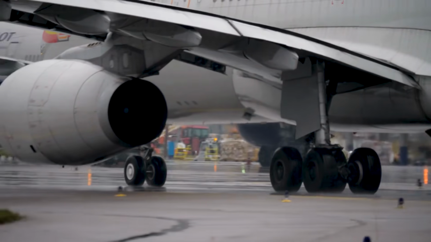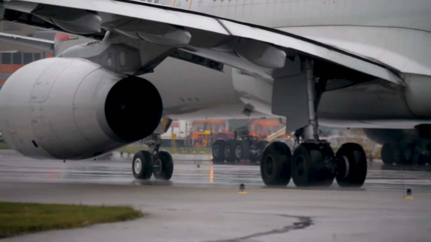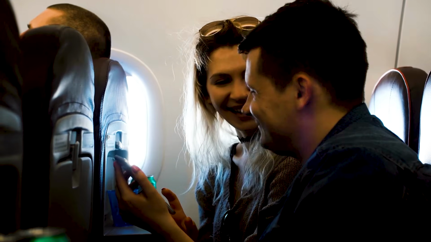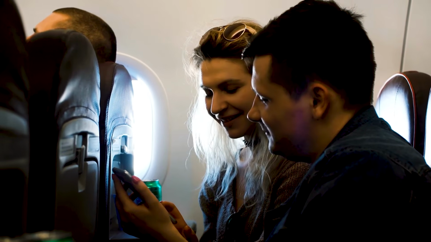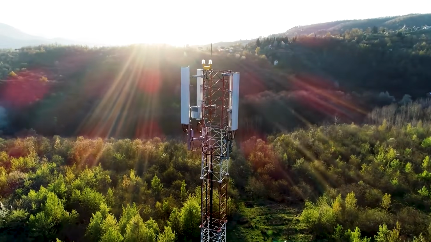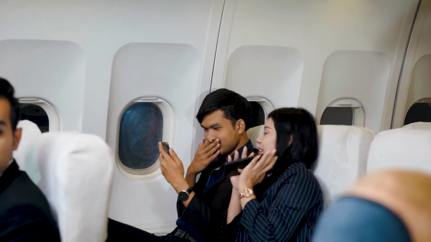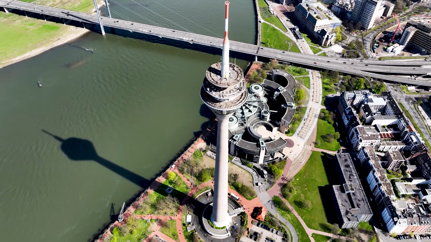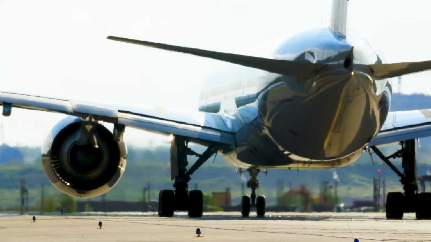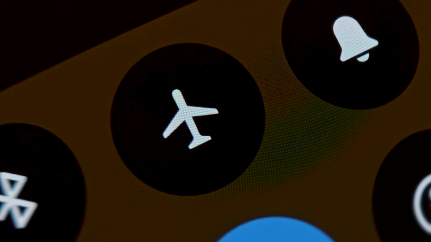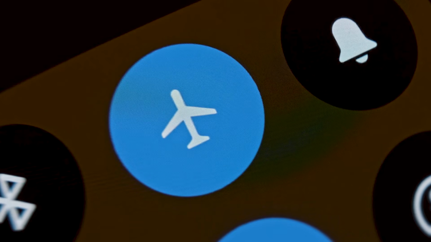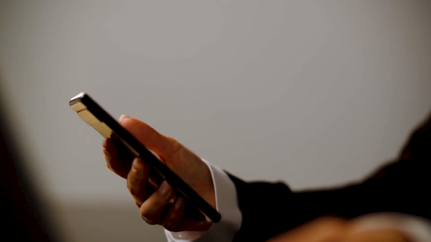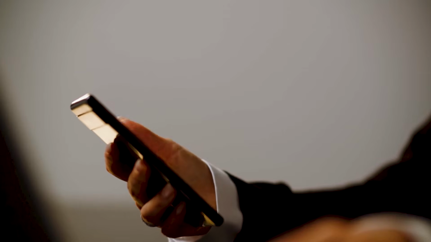These onboard communication systems function as a small cell tower inside the airplane, connected to satellites or ground antennas via dedicated links. This allows passengers to use their devices to access the internet without interfering with ground or aircraft systems. The signal is managed and controlled, eliminating the problem of multiple devices trying to connect to distant towers simultaneously. As these technologies become more common, it is possible that the traditional airplane mode will become obsolete in the coming years.